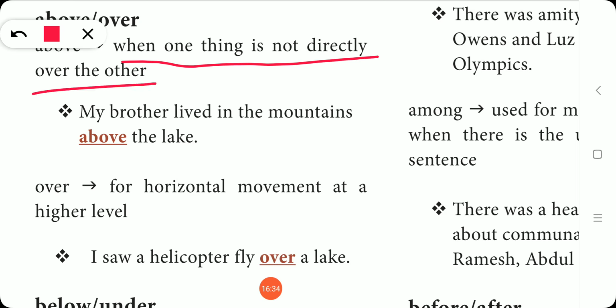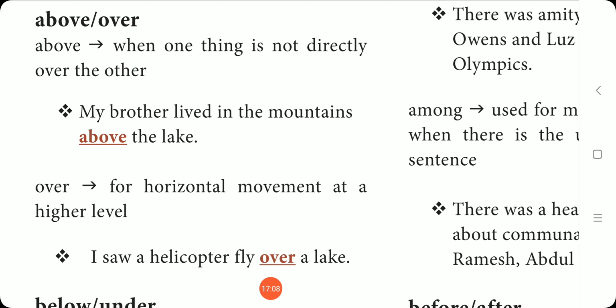My brother lived in the mountains above the lake. Okay. Next one, for horizontal movement at a higher level. I saw a helicopter fly over a lake. Okay, so this is the difference between using above and over. One major difference is we will be using above for things which are not directly over the other, and we will be using over for things which are directly over the other, or something which is in the lower place.